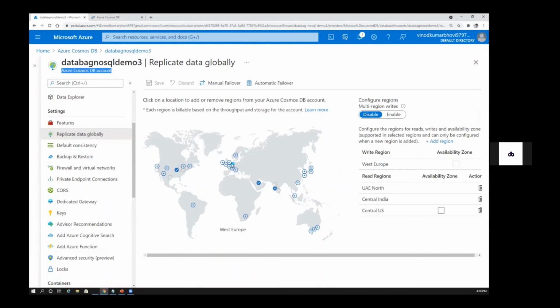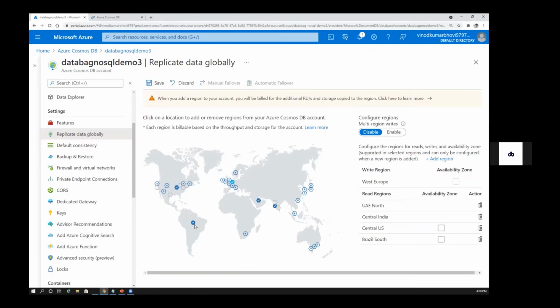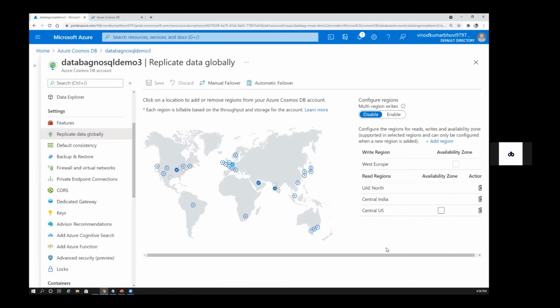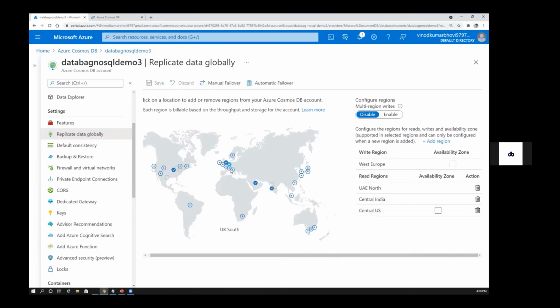right now, this is my actual location, which is West Europe. What I've done is select different regions: Central US, UAE North, Central India, and then I clicked on save. What you need to do is select these, save, that's it. It takes some time, and it tries to replicate the data from this system to all these different regions.